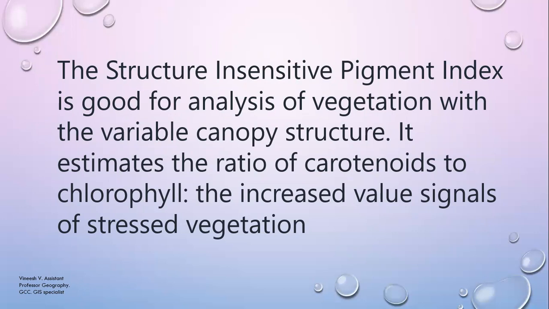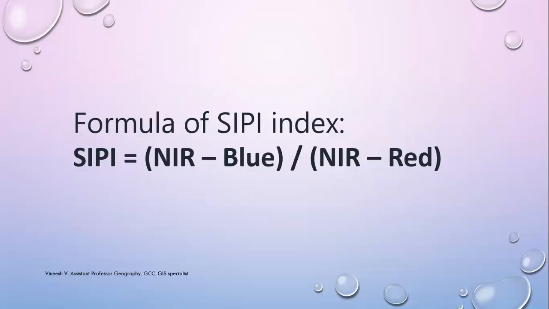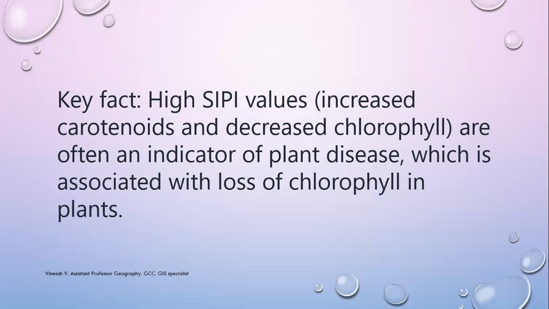It estimates the ratio of carotenoids to chlorophyll. An increased value signals stressed vegetation. So the formula of the SIPI index uses NIR, which stands for near infrared, divided by red. This is the formula. Key fact: high SIPI values, increased carotenoids and decreased chlorophyll, are often an indicator of plant diseases, which is associated with loss of chlorophyll in plants.